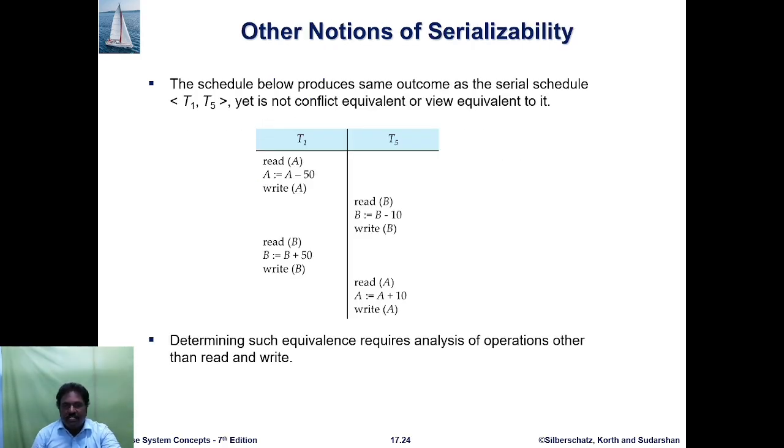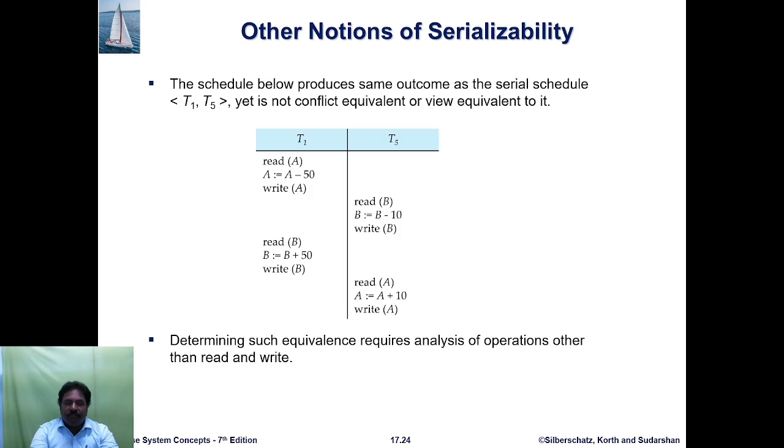So there are other notions of serializability, where the schedule below produces the same outcomes as the schedule of T1, T5. It is not conflict equivalent or view equivalent to it. For example, transactions T1 and T5. T1 does read A, A equals A minus 50, then write A. Then T5 does read B, B equals B minus 10, then write B.